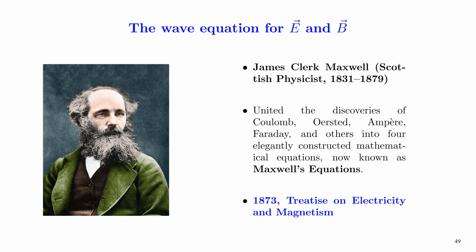He combined all the ideas on electromagnetic waves in his celebrated work Treatise on Electricity and Magnetism, which was published in 1873.